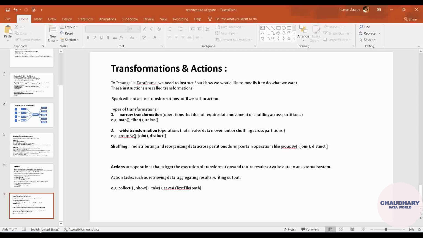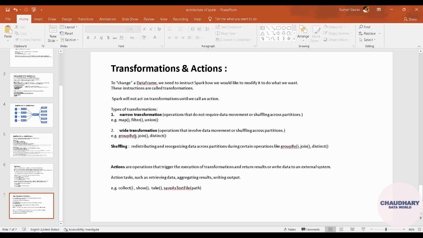In this, what will happen? It will just take up all the data from each of the partitions, whatever. If you are not aware of partitions, do check out my video on partitions, where I have clearly explained how partition is working, how to apply partition, what is partition. All of these I have already explained, so I am skipping that for now. I'm moving ahead with that.